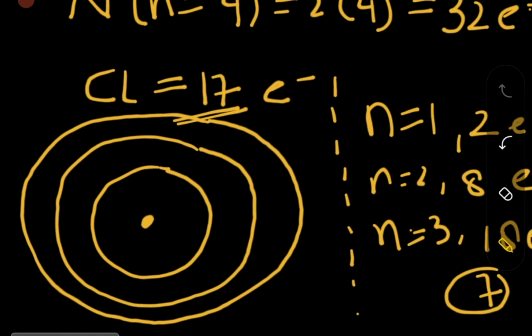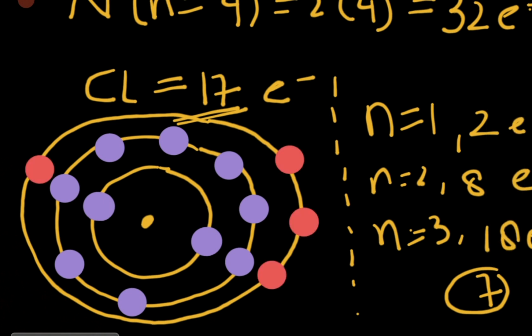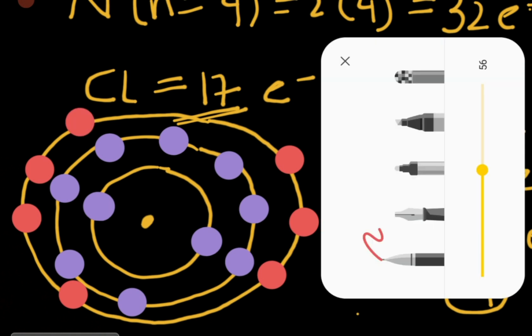So we have 2 electrons there. This is my first electron, this is my 7th electron. Very good. If we consider 8 electrons, this is 1, 2, 3, 4, 5, 6, 7 and 8 electrons. For the last shell, I have 7 electrons. I have space for 18 electrons, but rather than filling 18, I have only 7 electrons. So these are the 7 electrons: 1, 2, 3, 4, 5, 6, 7. I hope that we are clear up to there.